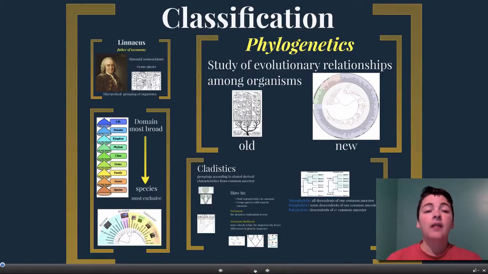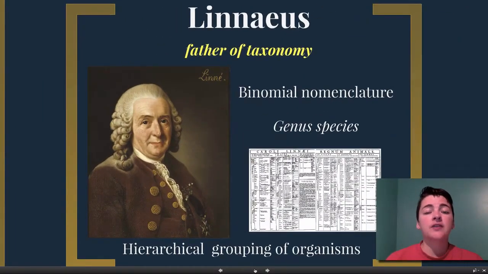Classification. The father of classification, or father of taxonomy, is Carolus Linnaeus. He was the guy that came up with the system that we use today. There are many other scientists out there using some sort of taxonomy. Linnaeus had the one that was simplest and easiest to use by most people. It's called binomial nomenclature. With binomial nomenclature, you have two names. You use the genus and the species name.